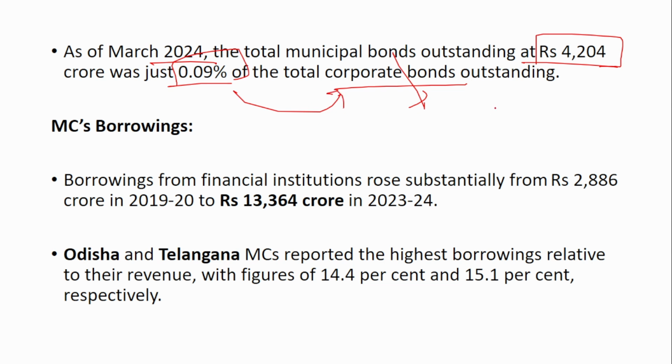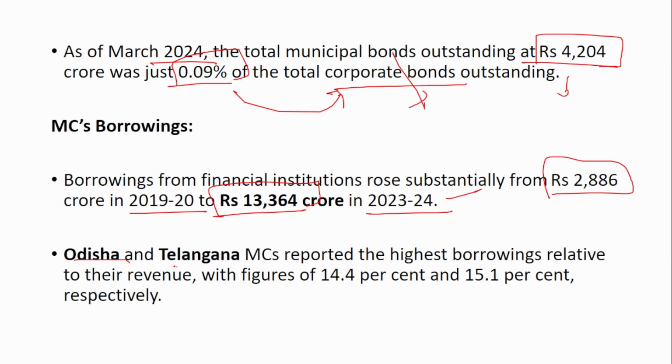So this shows that this is an area which has a lot of scope, and it is at a very rudimentary, very basic stage. Municipal corporations have to focus on increasing their municipal bonds because that is very good revenue for them. Next, borrowings from financial institutions rose substantially from 2,886 crore in financial year 20 to 13,364 crore in 2024. That is very huge.